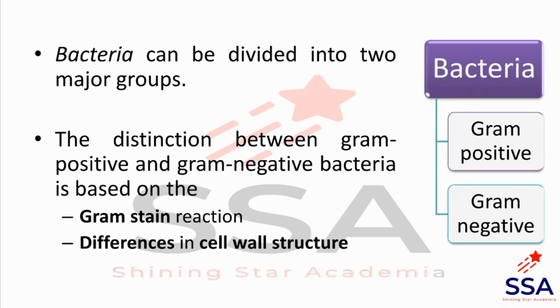And this difference is based on their cell wall composition or structure. Why gram-positive appears purple and why gram-negative appears pink, we will see later in the next video. In this video we will mainly focus on the cell wall components, for example peptidoglycan, outer membrane, then teichoic acid, porin, etc.